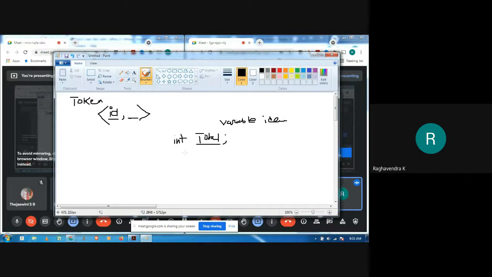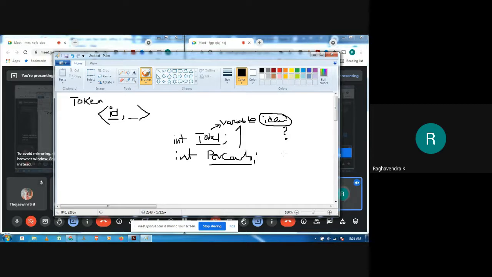Similarly, if I write one more variable, int total percentage, even this is an identifier. This is the name of a variable and this is also the name of a variable, but both of them are nothing but identifiers. Now what is an identifier?